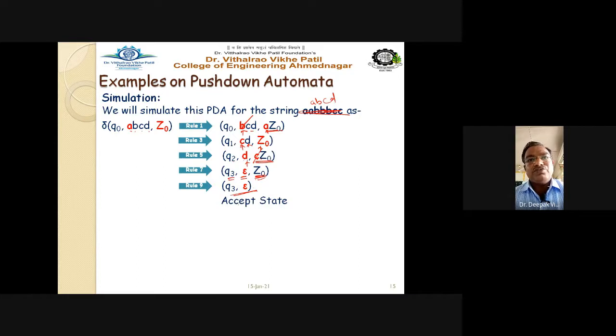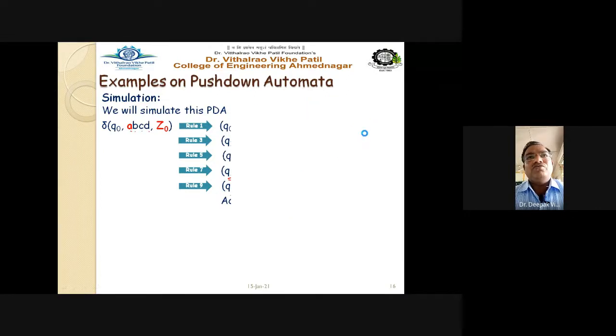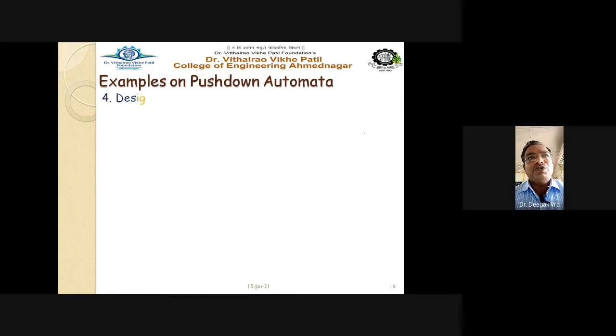As we reach the accept state for the string A, B, C, D, we conclude that all 9 rules we have written for this PDA are correct for the given language, that is A raised to n, B raised to n, C raised to m, and D raised to m. Getting this point? Okay, so let us go to one more example on pushdown automata.